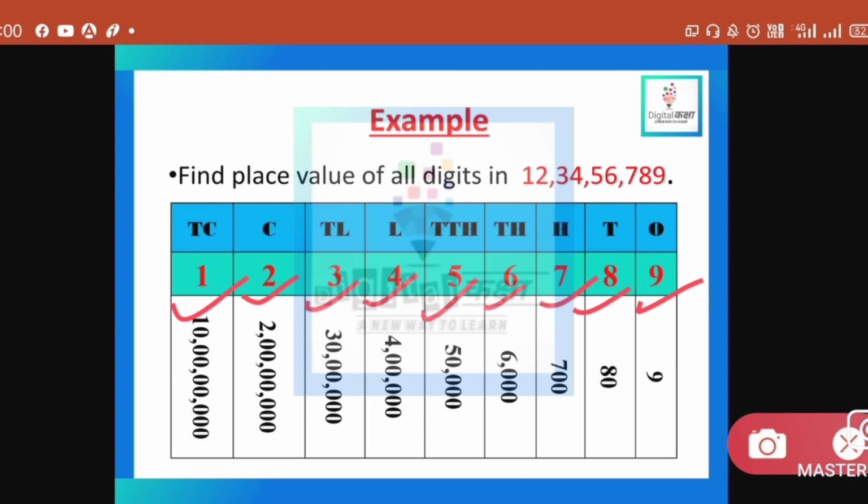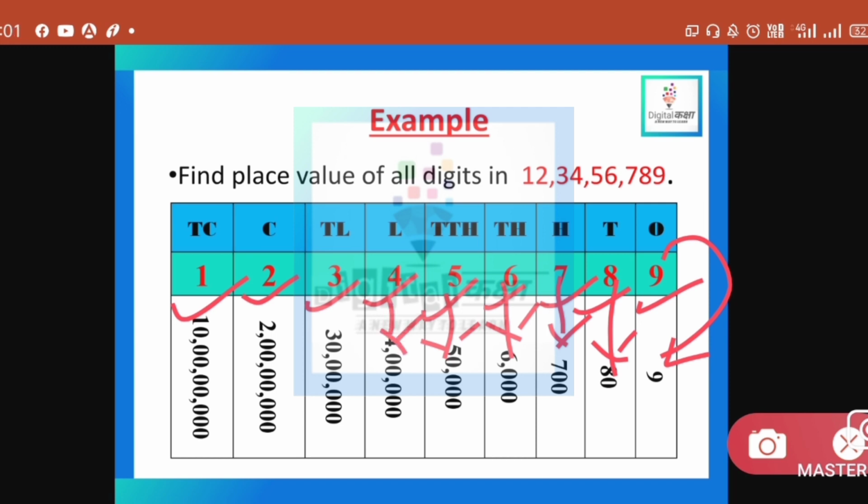The place value of 9 will be 9. Place value of 8 will be 80, because you multiply 8 by 10, as 8 is at the tens place. Similarly, place value of 7 will be 700. Place value of 6 will be 6,000, because 6 is at the thousands place. Similarly, the place value of 5 will be 50,000.